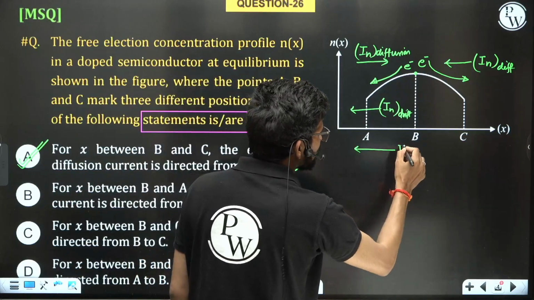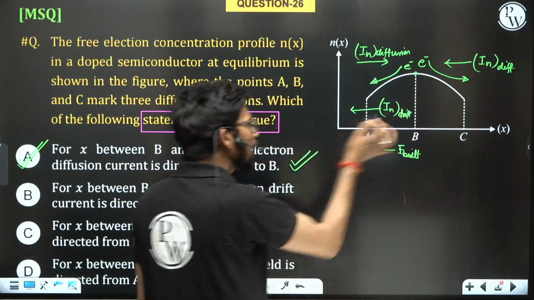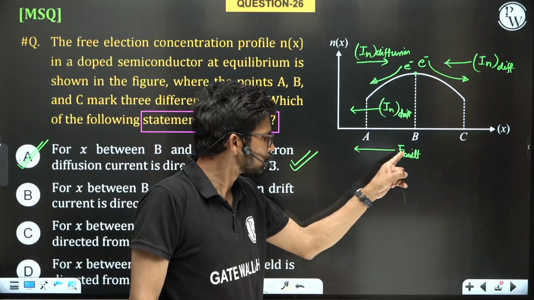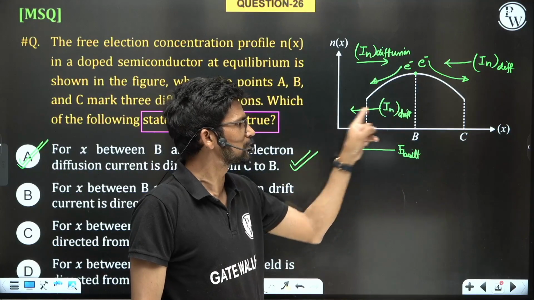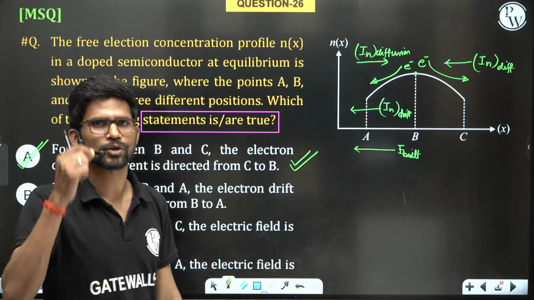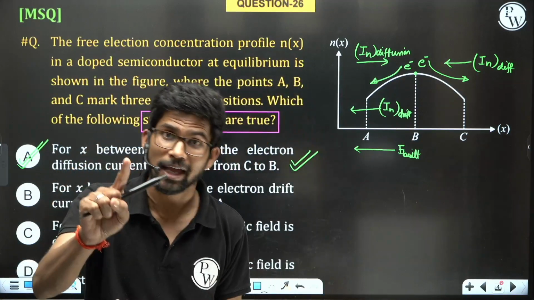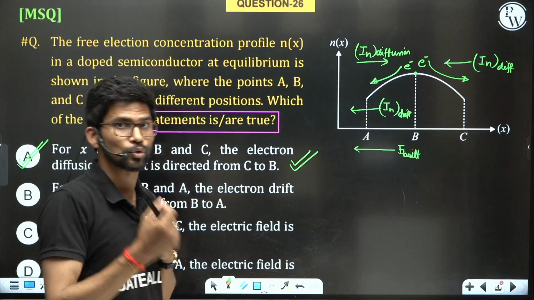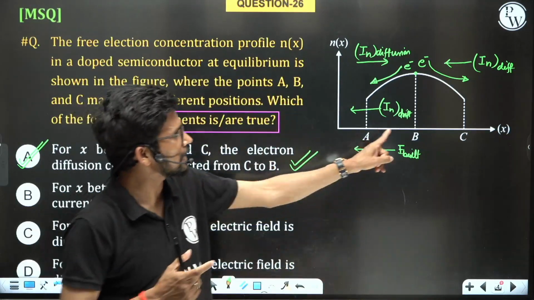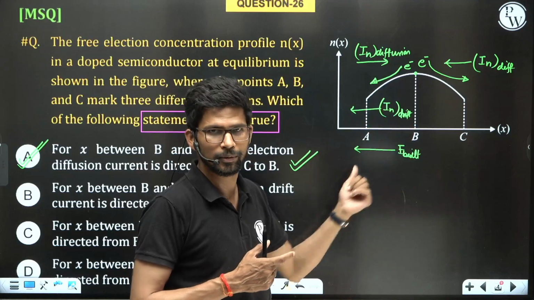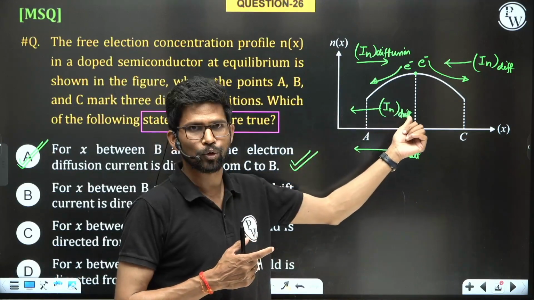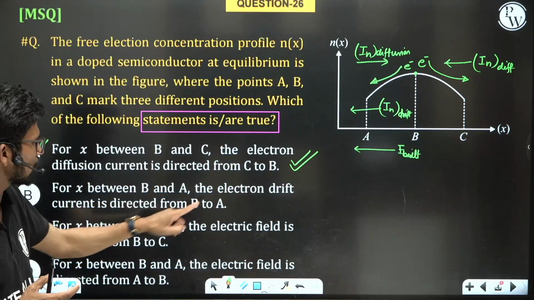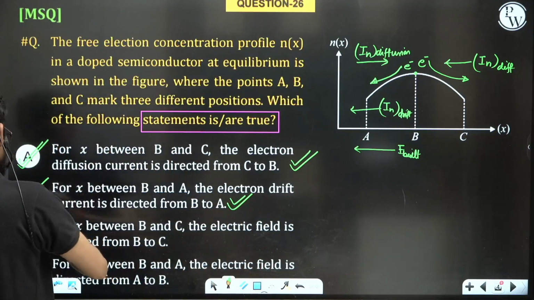So the built-in electric field in the B to A region must be from B to A, so that electrons produce a drift current in the direction B to A. So for x between B and A, the electron drift current is directed from B to A. This option is also correct. So option B is also correct.